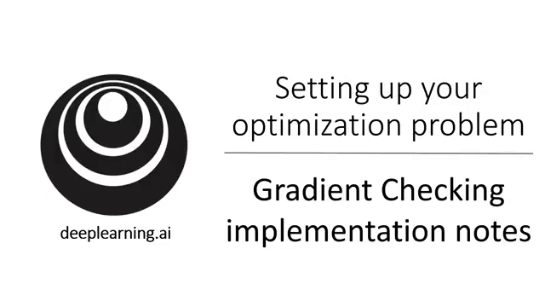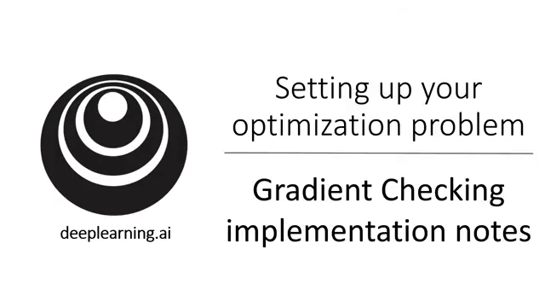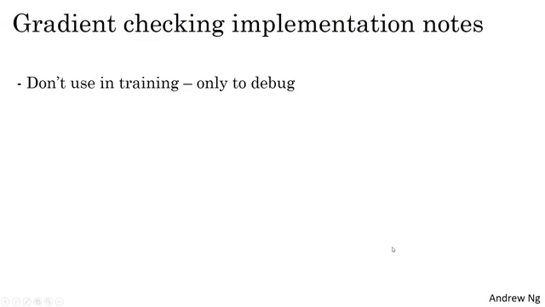In the last video, you learned about gradient checking. In this video, I want to share with you some practical tips or some notes on how to actually go about implementing this for your neural network. First, don't use grad check in training, only to debug.